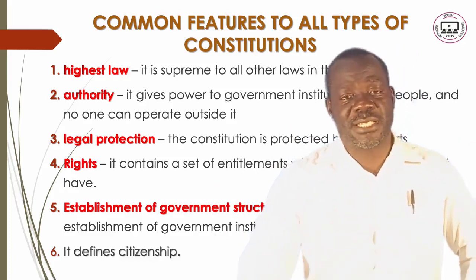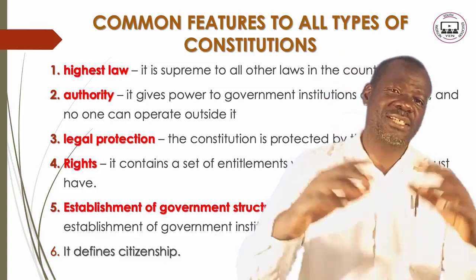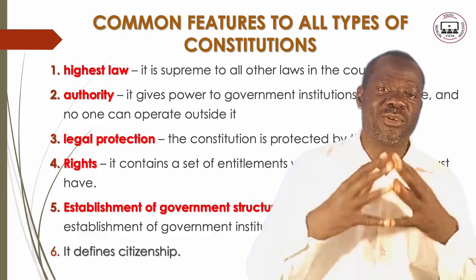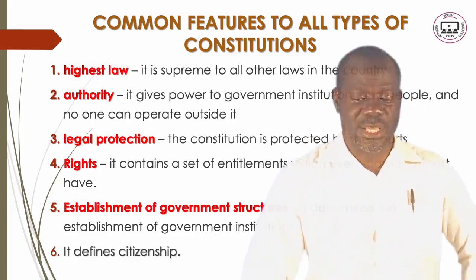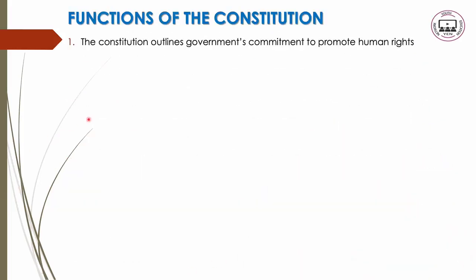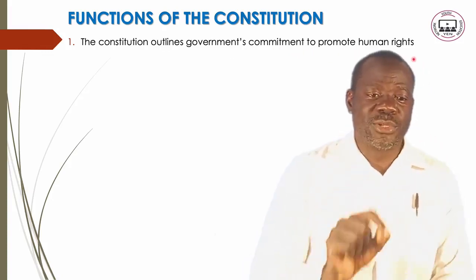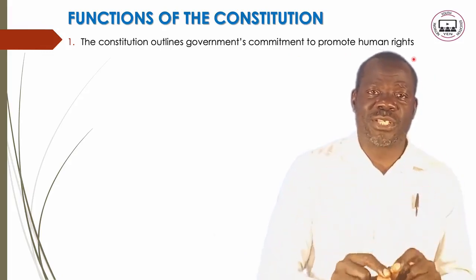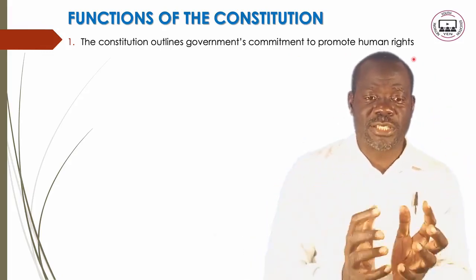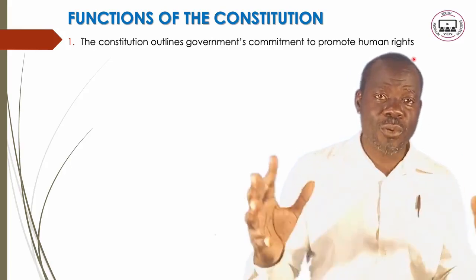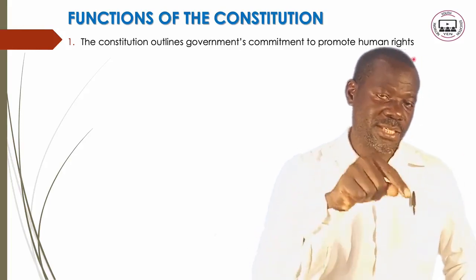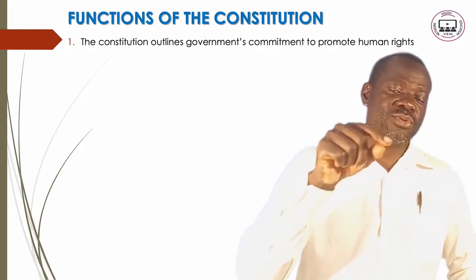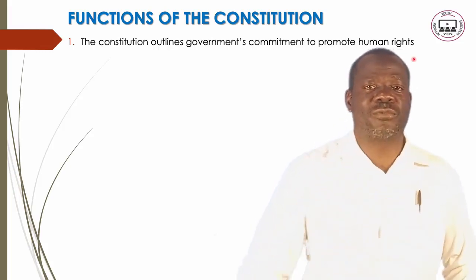Now, the last part, let us look at the functions. What is the use of the constitution? We know now that the constitution is the highest law of the land. But what is the function of the constitution? The function number one, the constitution outlines government's commitment to promote human rights. In the constitution, that's where you see government's commitment to say, right, the government shall protect and promote human rights. All people should have the equal rights they deserve. So it is the function of the constitution to stipulate government's promotion of human rights.